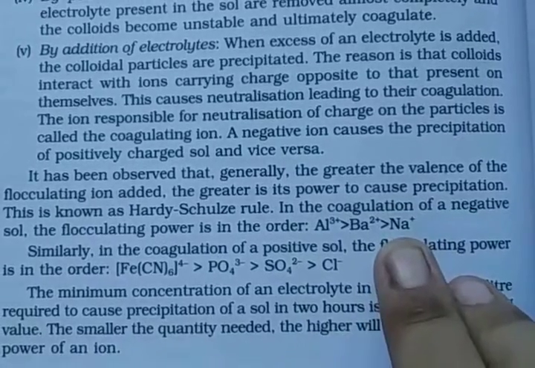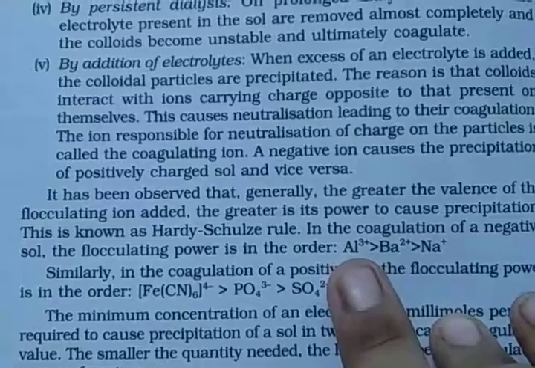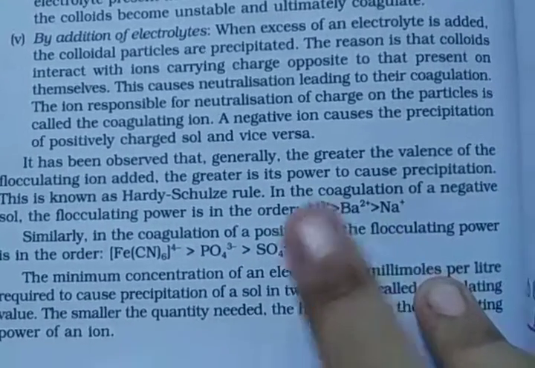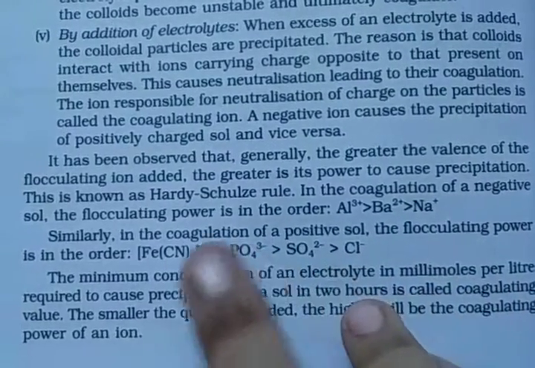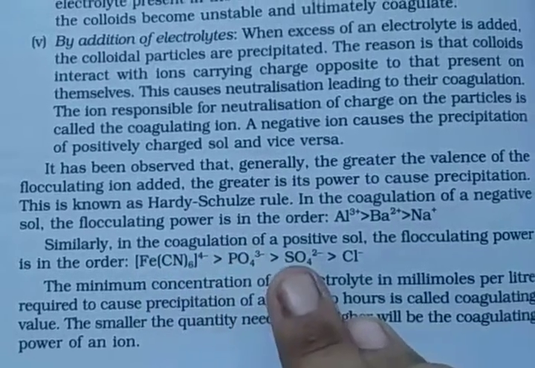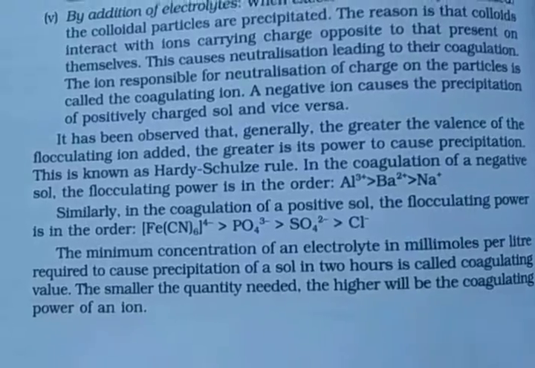In the coagulation of a negative sol, flocculating power is in the order Al3+ > Ba2+ > Na+. But in the coagulation of a positive sol, flocculating power is in the order: first hexacyanoferrate [Fe(CN)6]4-, then phosphate ion, then sulfate ion, and then chloride ion.